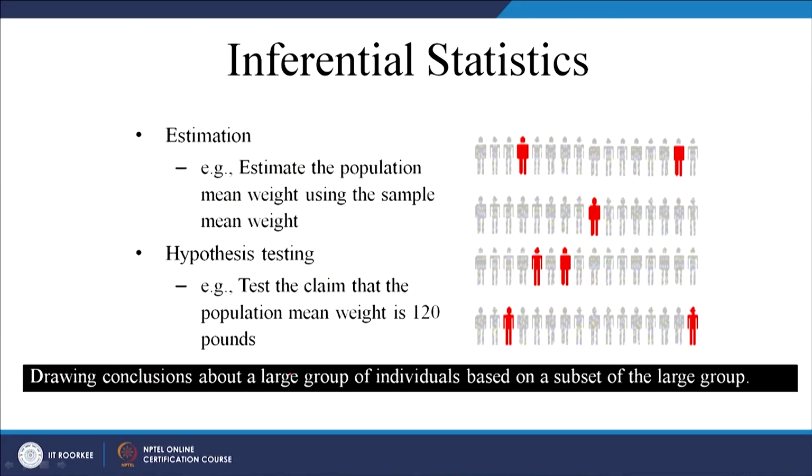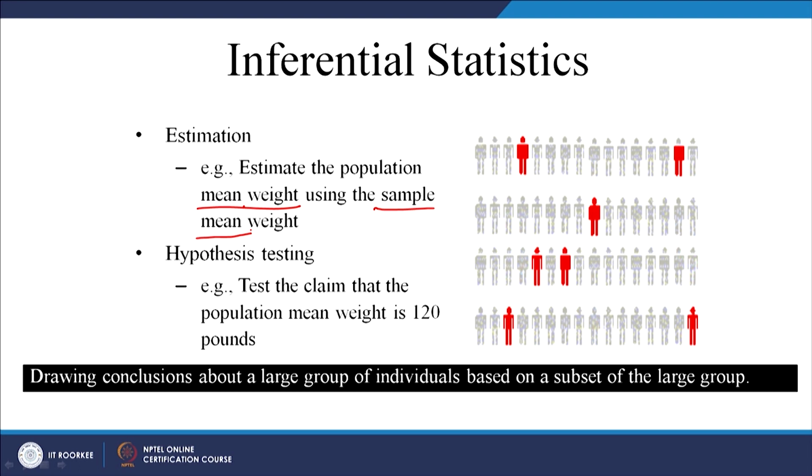As far as inferential statistics is concerned, as I said in the previous class as well, on the basis of some sample we try to know the characteristics of the population. There are two types of inferential statistics: estimation, for example, estimation of population mean through sample mean.